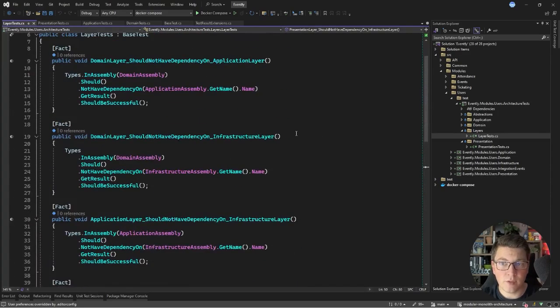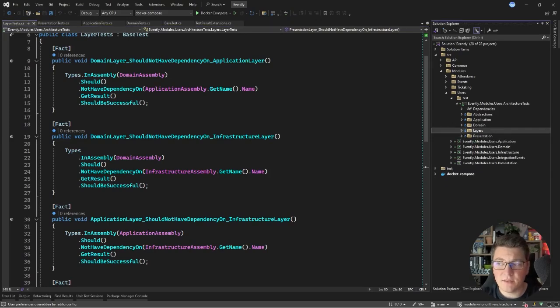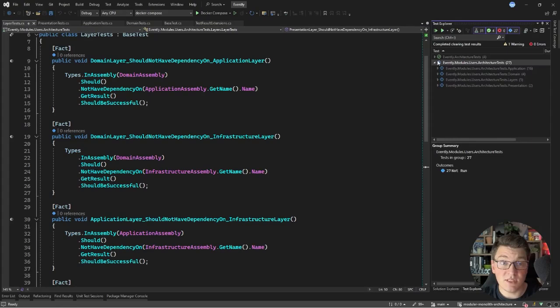Come to think of it, we can also introduce a check that domain should not reference presentation, but this is probably overkill for our use case. All in all, we have 20-something architecture tests, 27 to be precise.